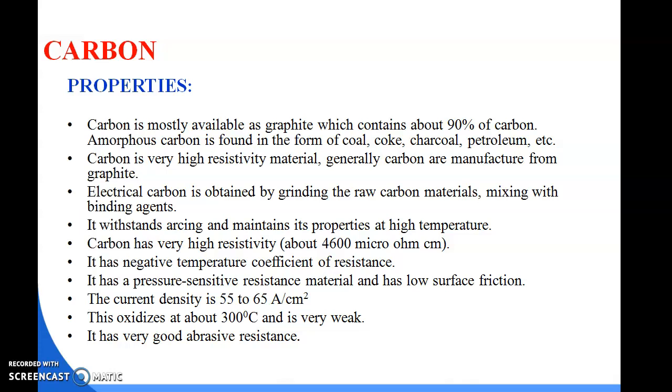Electrical carbon is obtained by grinding the raw carbon materials and mixing with a binding agent. It withstands arcing and maintains its properties at high temperature. Carbon has a high resistivity, about 4600 micro ohm cm.